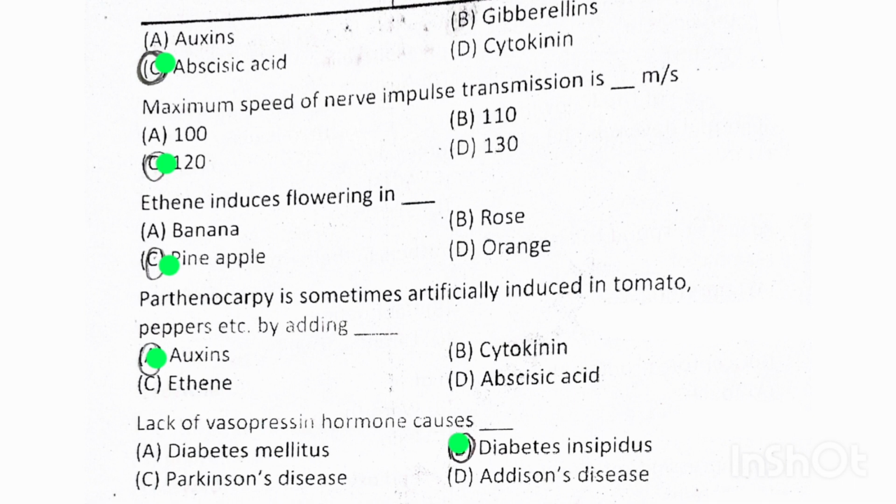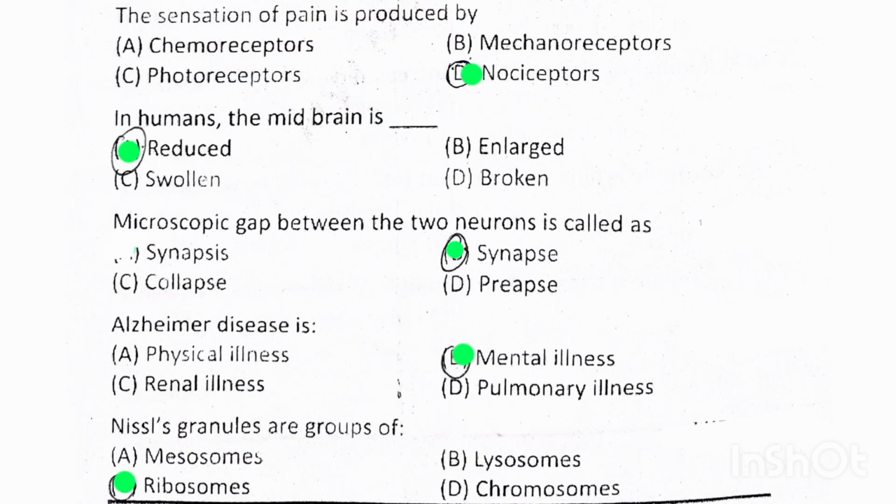Ethene induces flowering in pineapple. Parthenocarpy is sometimes artificially induced in tomatoes by adding auxins. Lack of vasopressin hormone causes diabetes insipidus. The sensation of pain is produced by nociceptor.